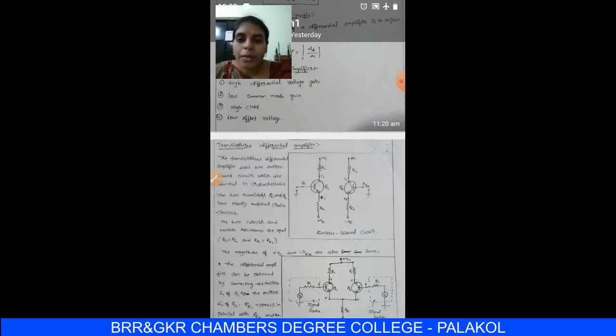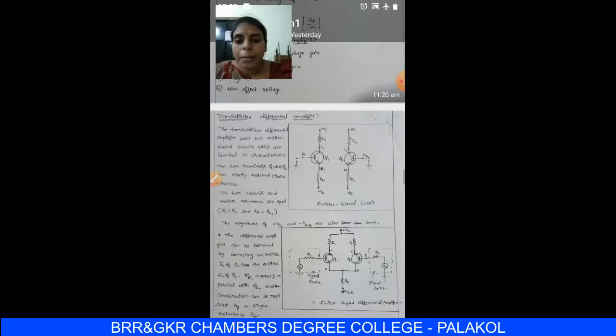Next topic we are discussing is the transistorized differential amplifier. The differential amplifier is mainly produced with two transistors, that is, considering an emitter biased circuit having two NPN transistors. NPN is nothing but a single p-type semiconductor sandwiched between two n-type semiconductors.